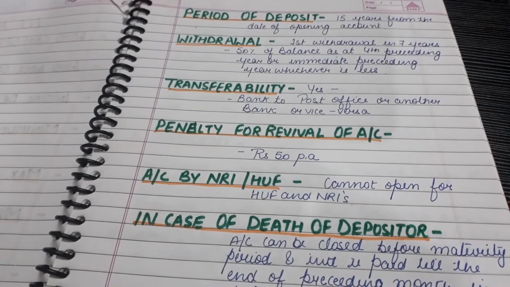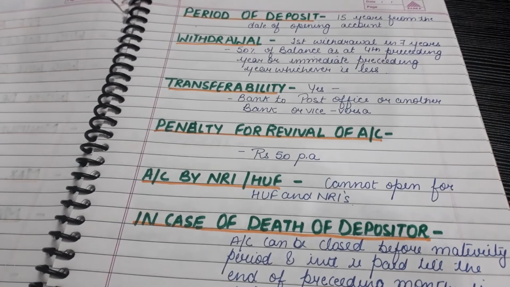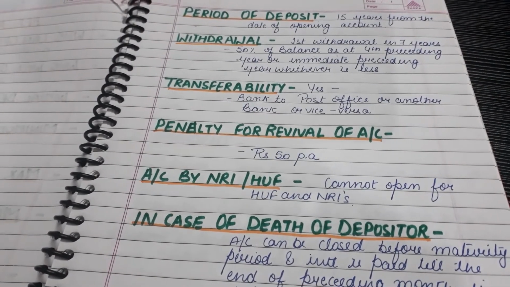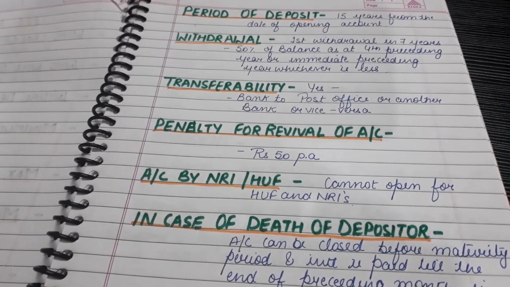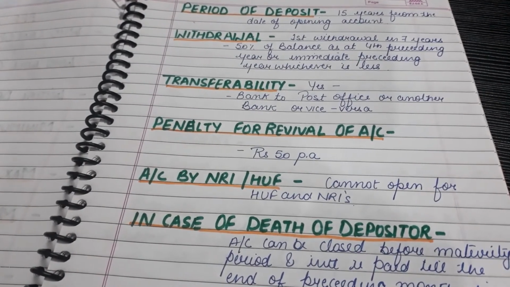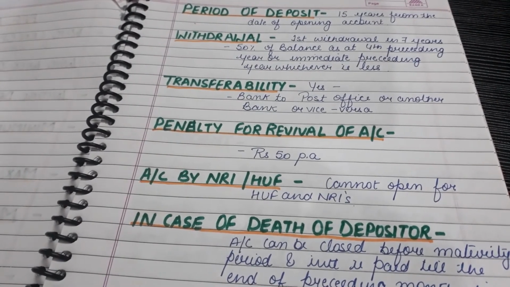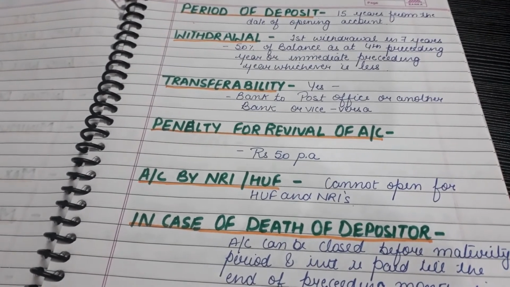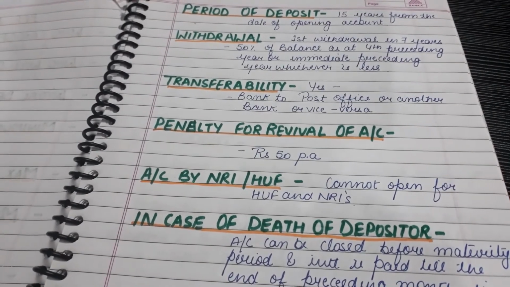So the next point is period of deposit, means for how much time you have to deposit in PPF accounts. The tenure for PPF account is 15 years, means the maturity period for PPF account is 15 years from the date of opening of the account. Yes, you are also allowed to withdraw some amount from the PPF account. So first withdrawal you can do in 7 years, and it should be 50% of the balance as at the fourth preceding year and immediate preceding year, whichever is less, right?